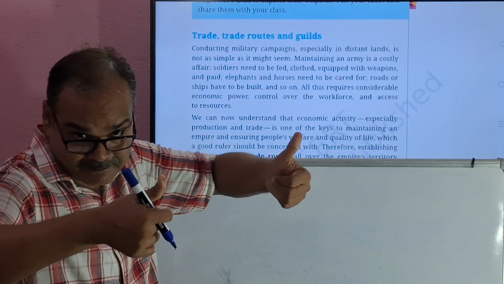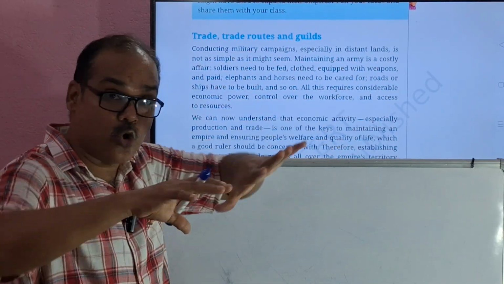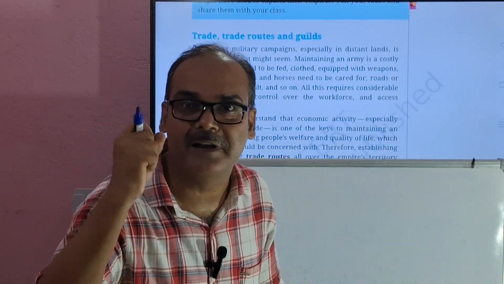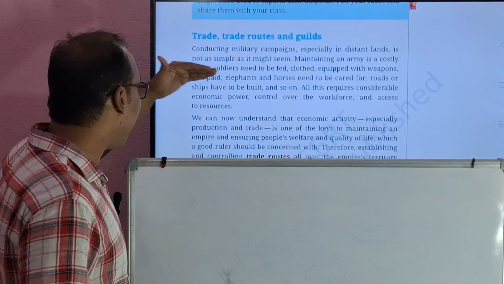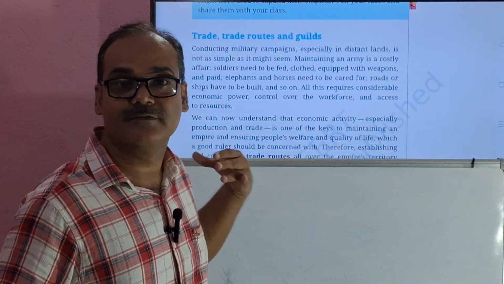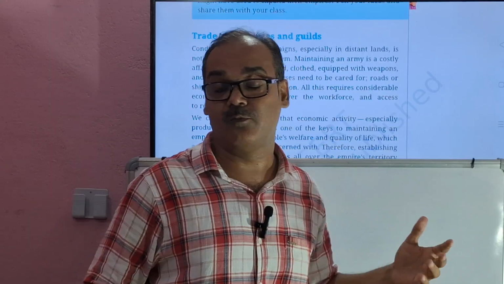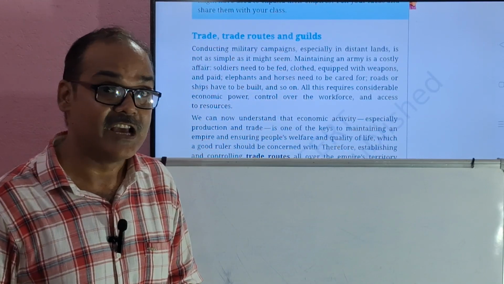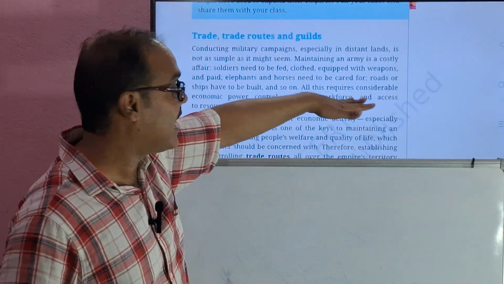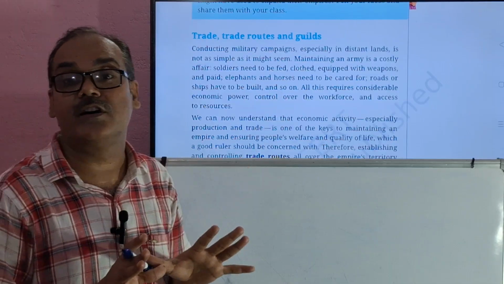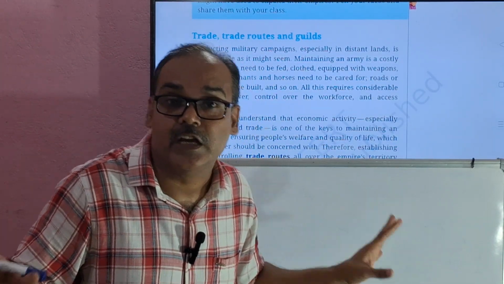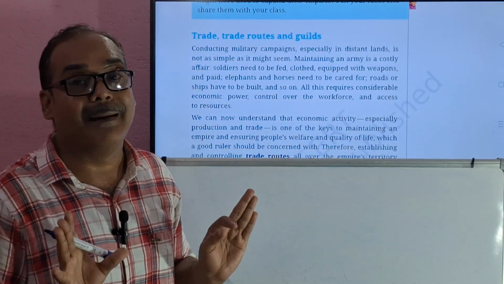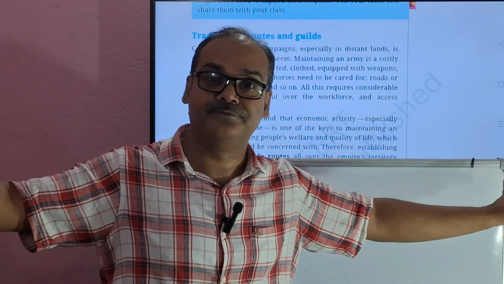Economic power, that is money. Then control over the workforce, it means complete administration, and access to resources, more and more territory, more and more resources. So without having these three, it was a totally impossible task to maintain a large army.